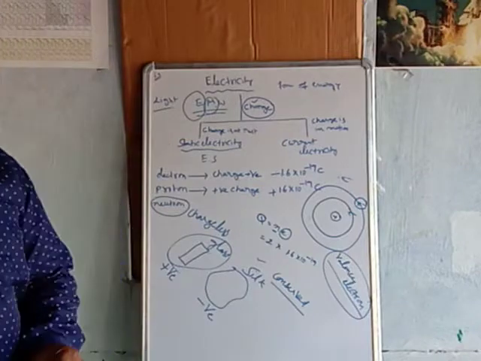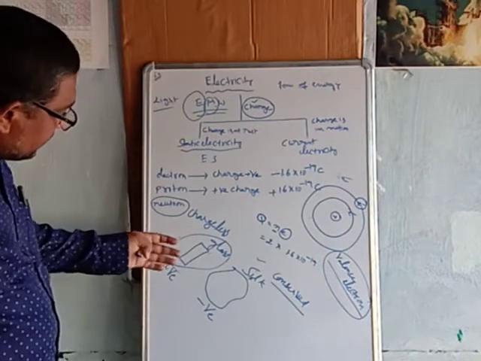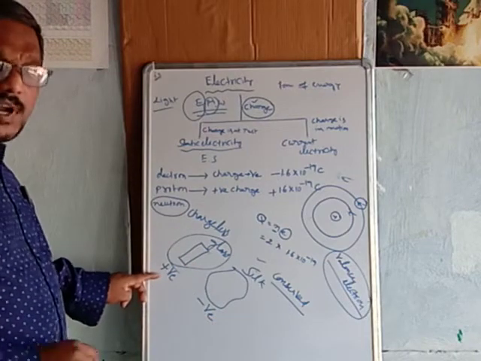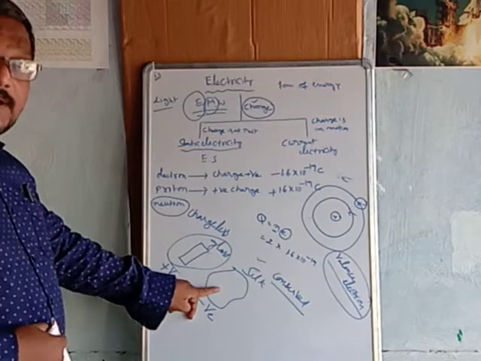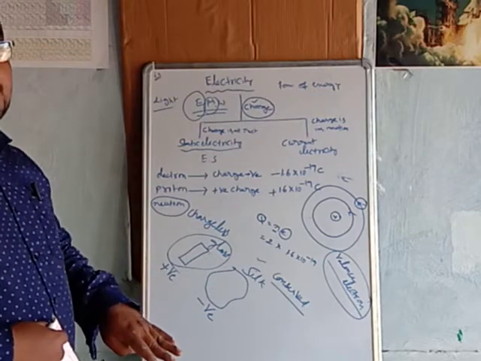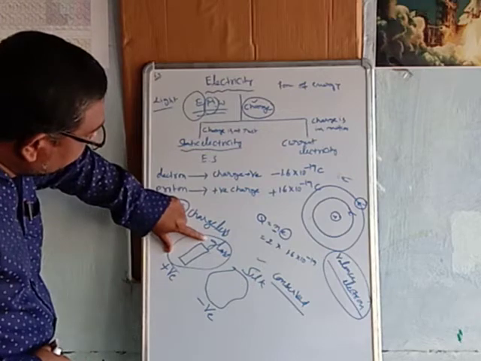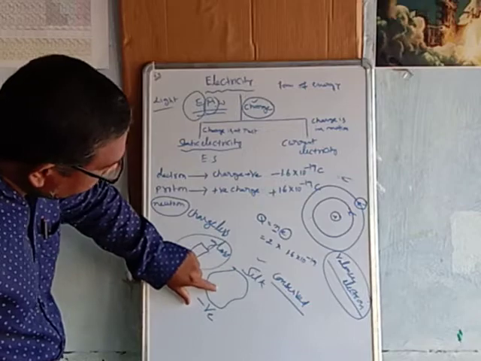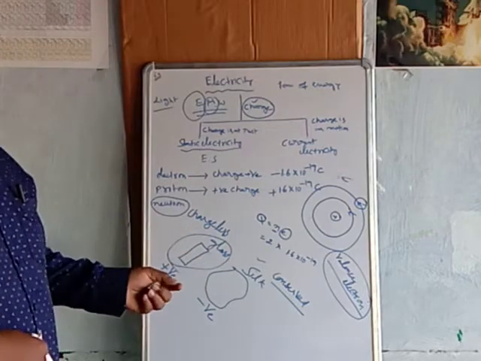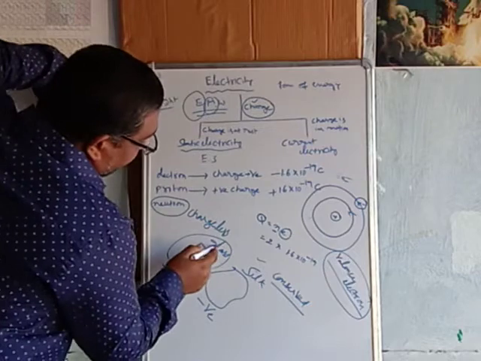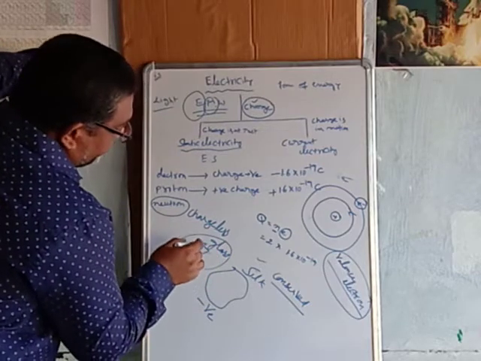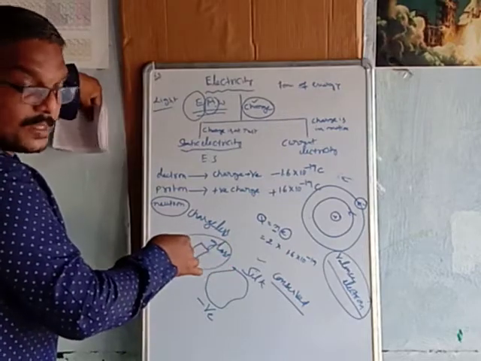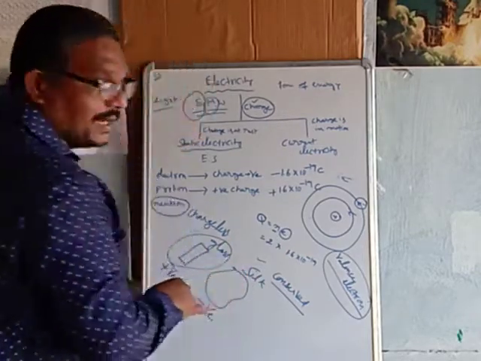So how many types of charges are present? Here we already discussed that two types of charges are present. The body which loses electrons acquires positive charge, and the body which gains electrons acquires negative charge. So the overall charge on the glass is positive, and the overall charge on the silk is negative after rubbing with each other. But before that, the number of electrons and the number of protons in the glass rod are equal, so it is an electrically neutral body before rubbing. Before rubbing, the silk cloth is also electrically neutral.